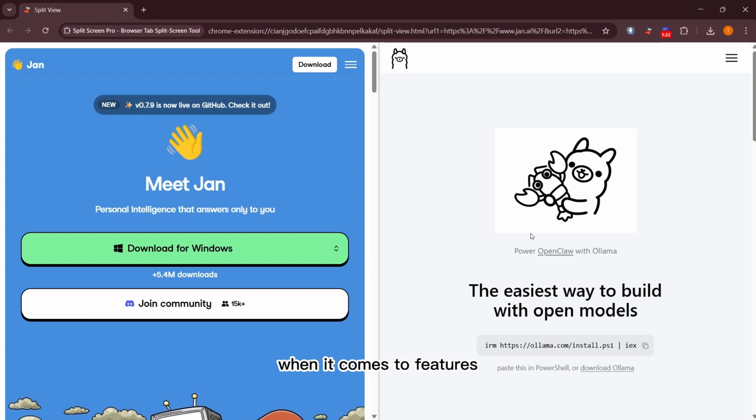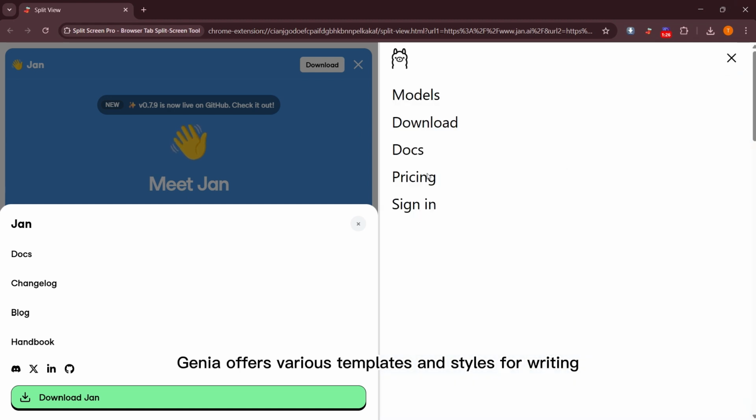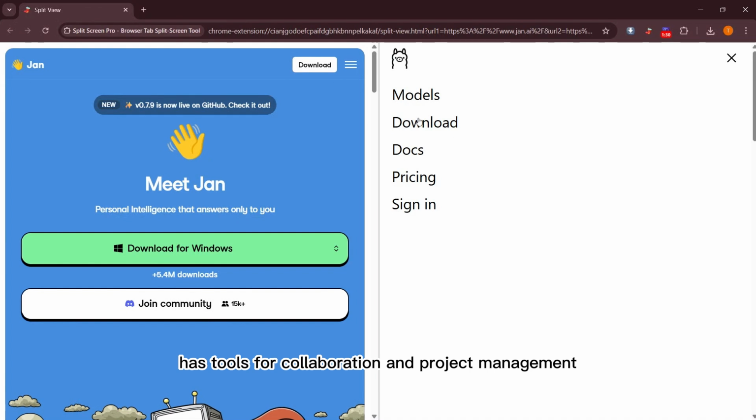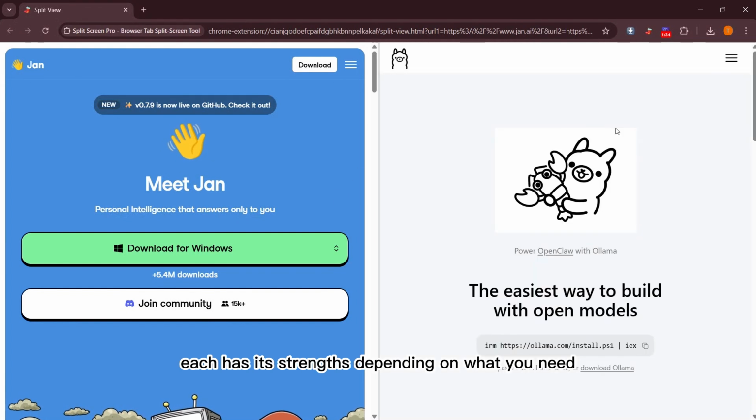When it comes to features, Gen AI offers various templates and styles for writing. Ollama, on the other hand, has tools for collaboration and project management. Each has its strengths depending on what you need.